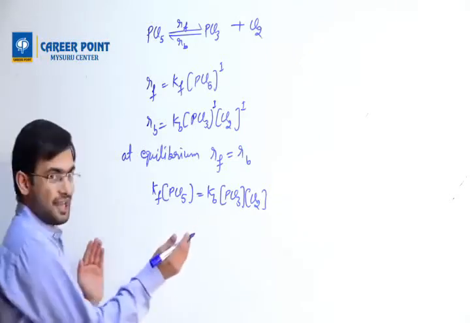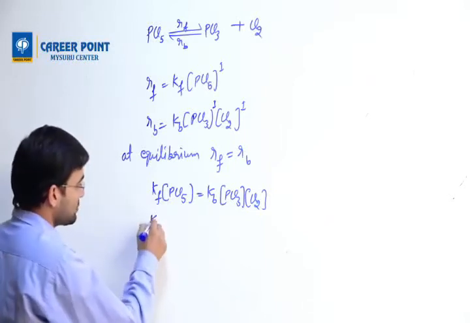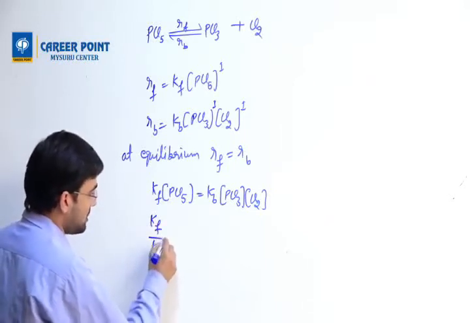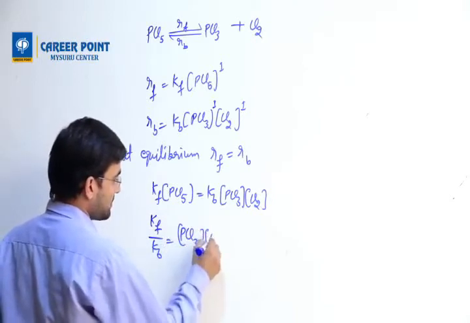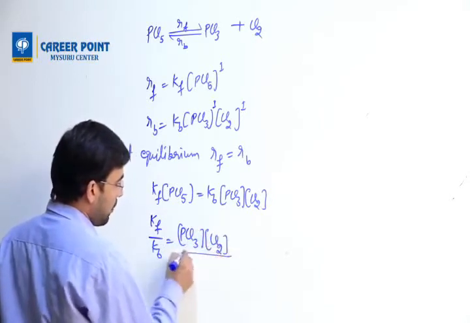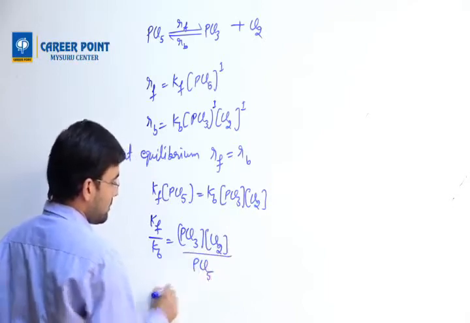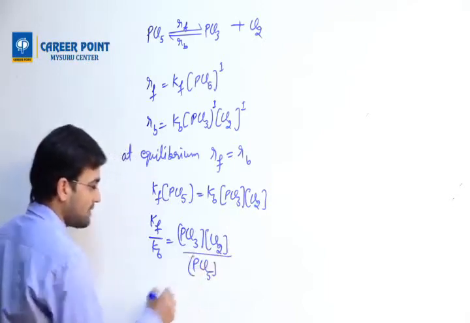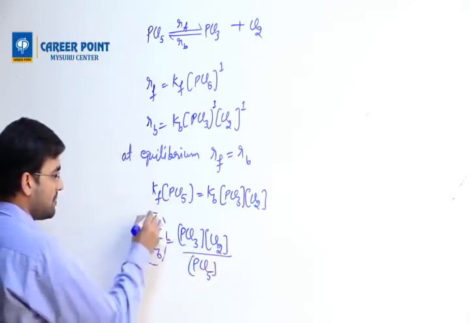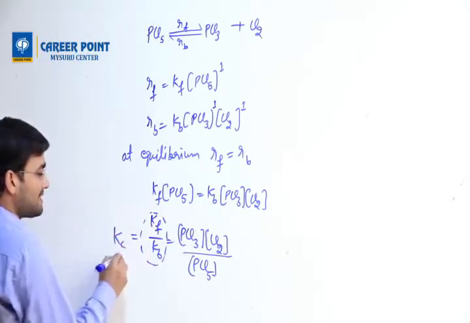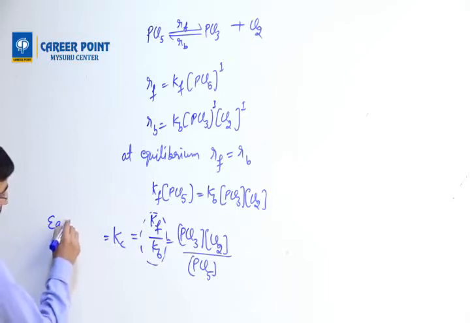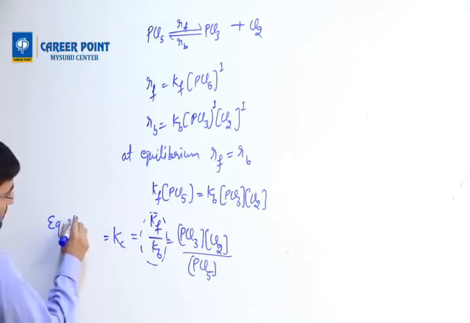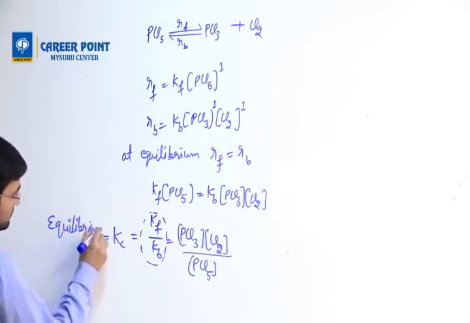So I can separate the constants on one side. I can write Kf by Kb equals [PCl3][Cl2] divided by [PCl5] active mass. This whole Kf by Kb is also known as Kc, the equilibrium constant.